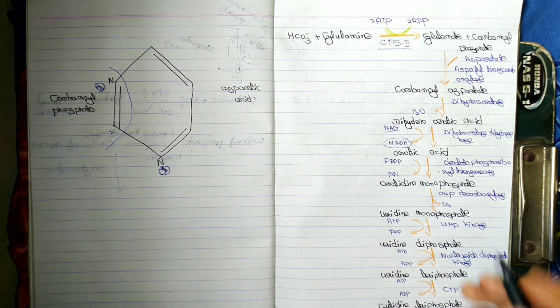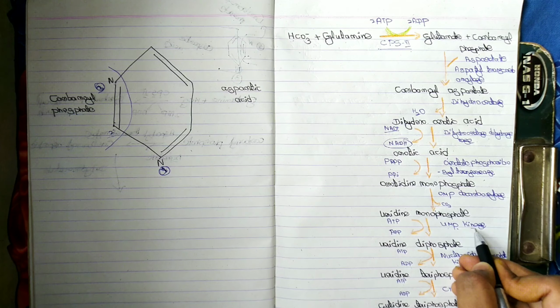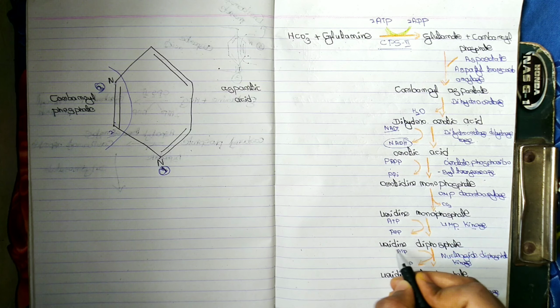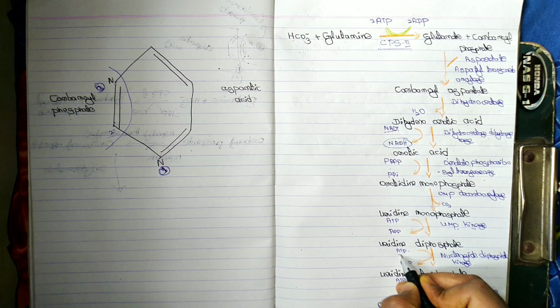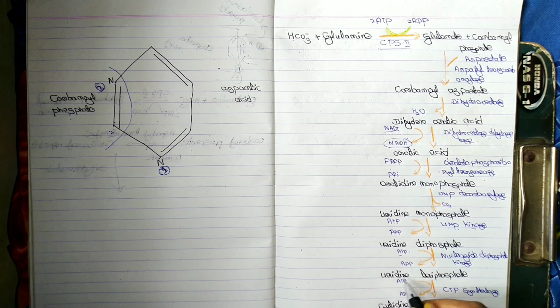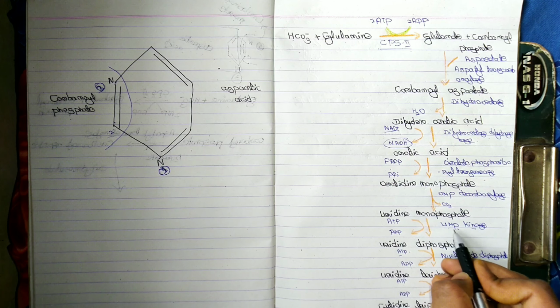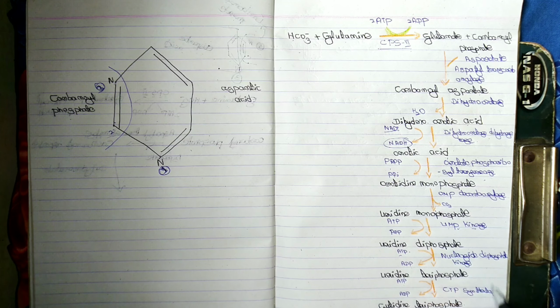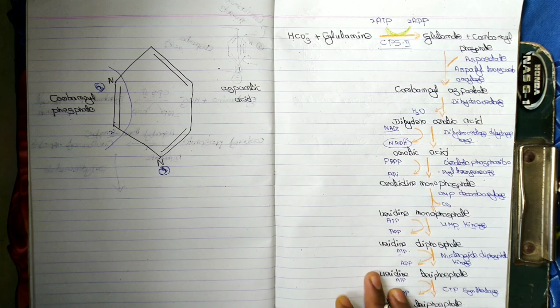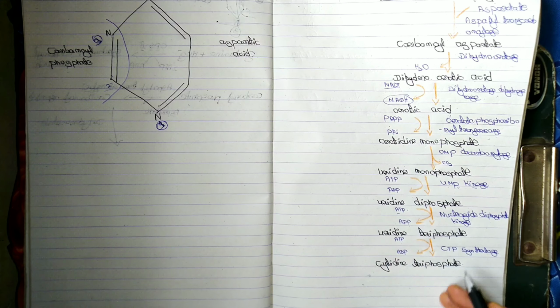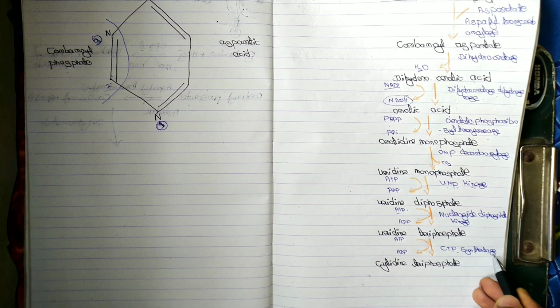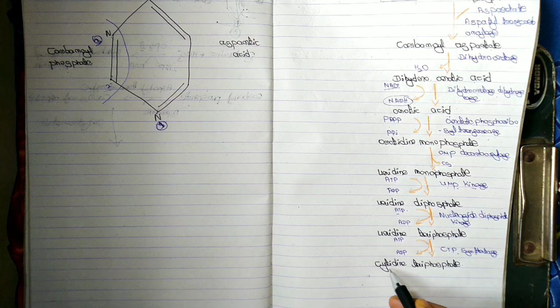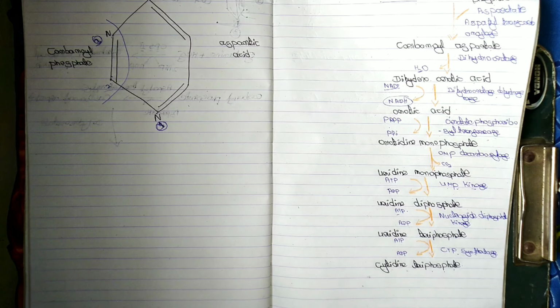uridine monophosphate. In the presence of uridine monophosphate kinase, with consumption of ATP, leads to the diphosphate. Again with consumption of another ATP, it leads to the triphosphate. Uridine monophosphate kinase, uridine diphosphate kinase leads to the uridine triphosphate, and again one more consumption of ATP, it leads to the cytidine triphosphate. In the presence of cytidine triphosphate synthetase, it leads to the formation of cytidine triphosphate.